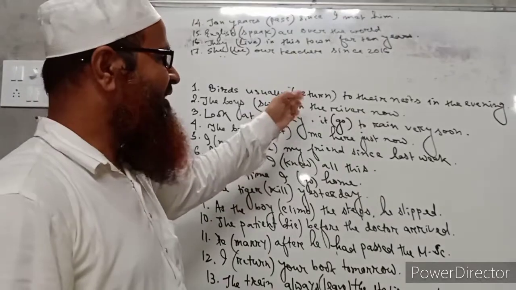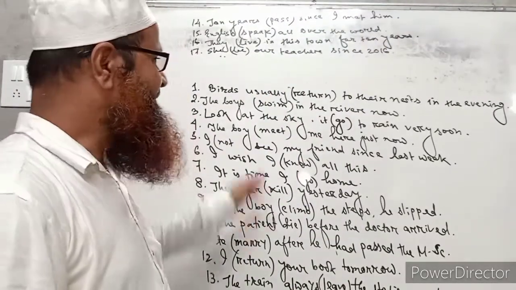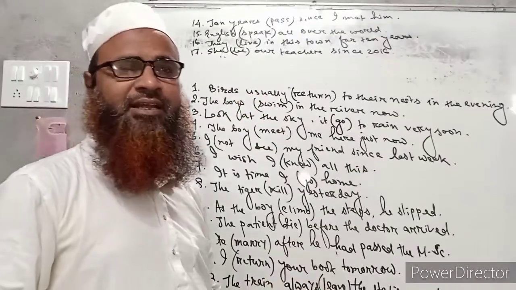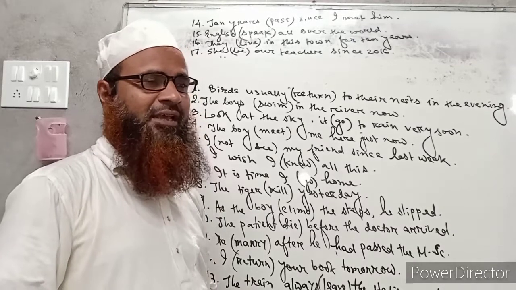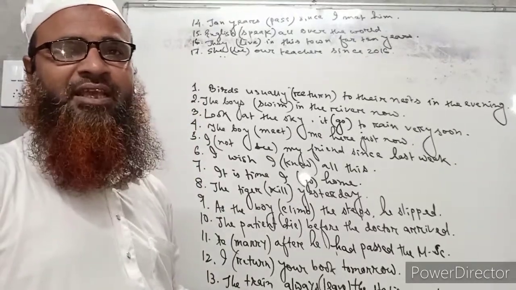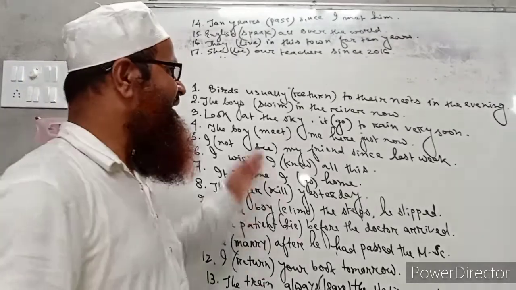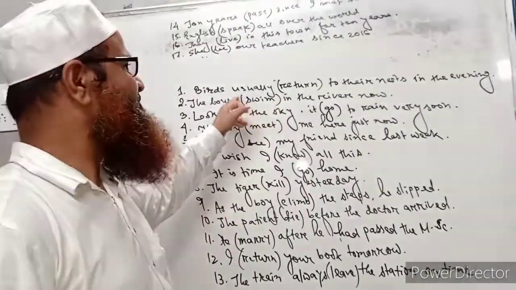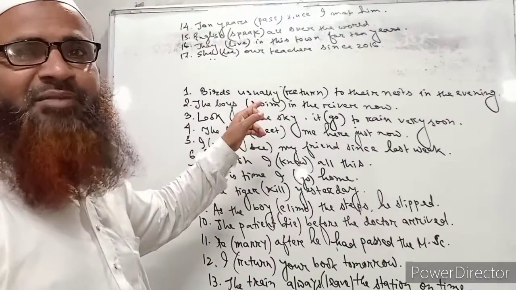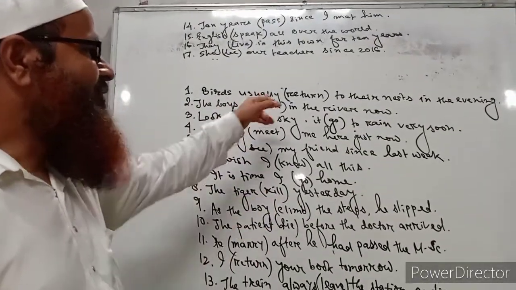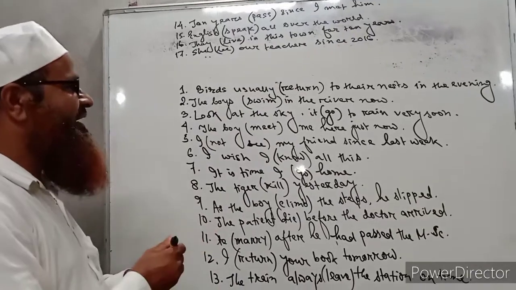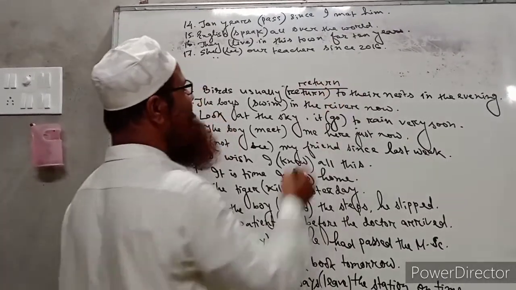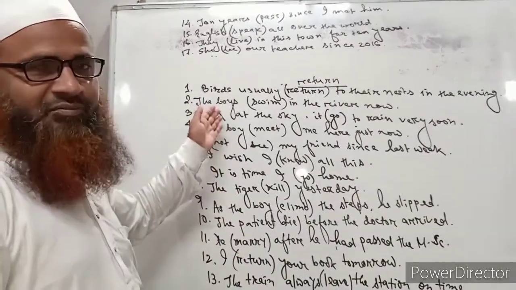So in which tense do we have to correct this sentence? It is very obvious here. The word usually is here, and so are words like every day, often, frequently. If these words are contained in a sentence, those sentences are usually written in present indefinite tense. So here it will be in present indefinite tense. Then we have to see the subject. The subject here is birds. It is third person, but it is in the plural form. So it will remain the same. After correcting it, the corrected form will be birds usually return. Okay, I hope you have understood. This is the revision of tenses.